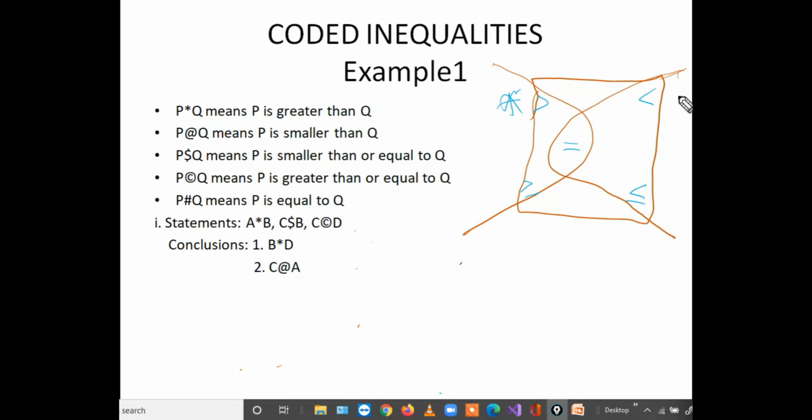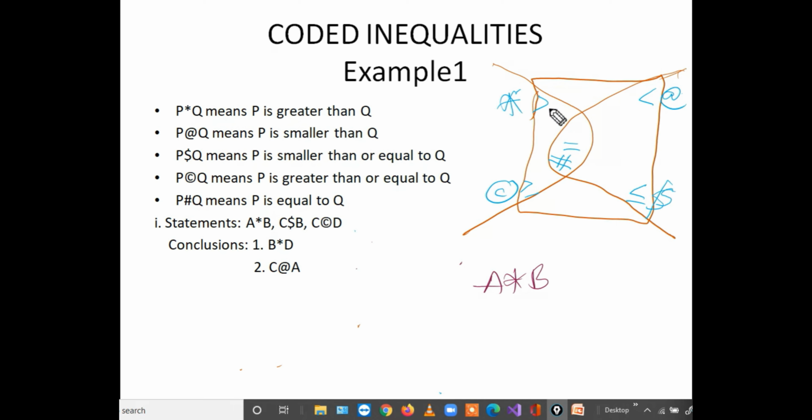Next, P at the rate Q means P is smaller than Q. At the rate means smaller. Next, P dollar Q means P is smaller than or equal to Q. Dollar means less than or equal to. Next, P cooperate Q means P is greater than or equal to Q. Cooperate is greater than or equal to. Next, P hash Q means P is equal to Q. This is nothing but hash.